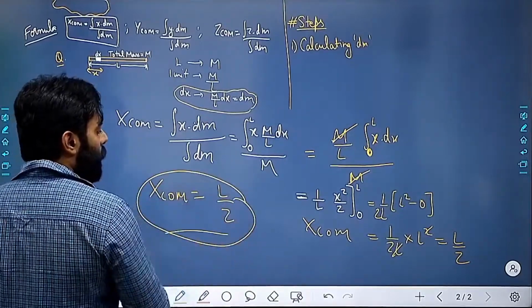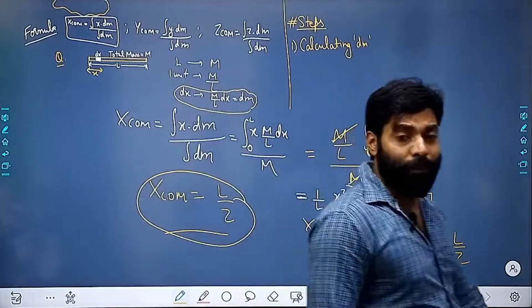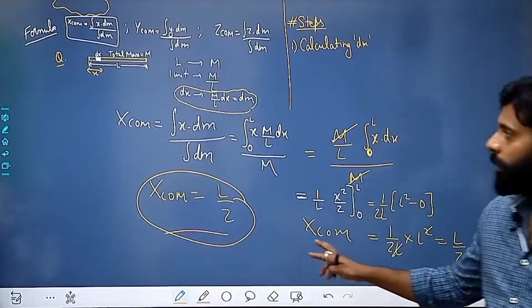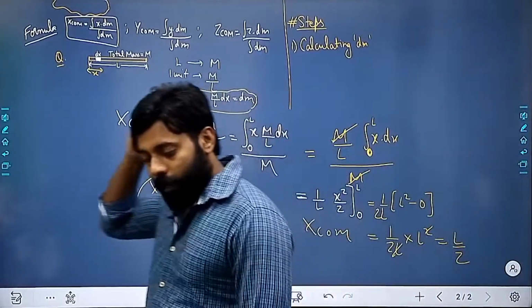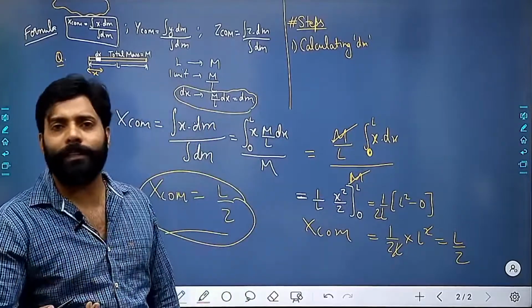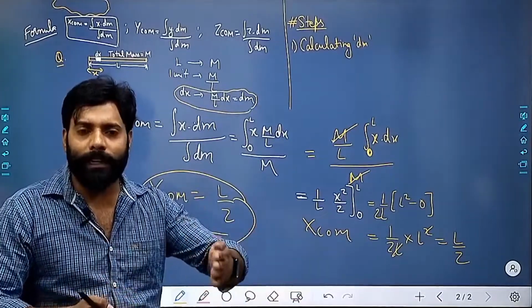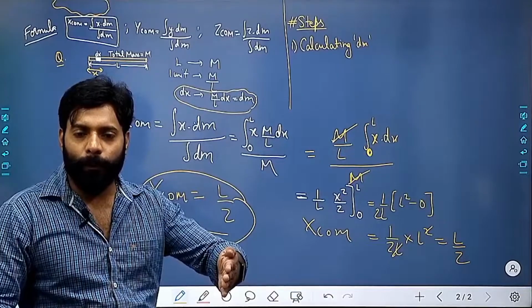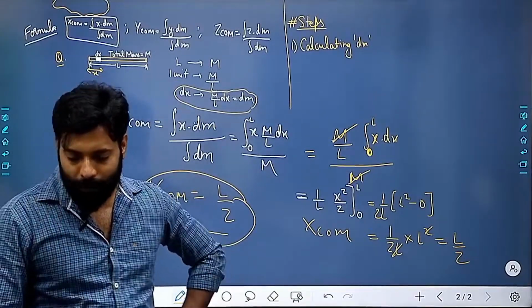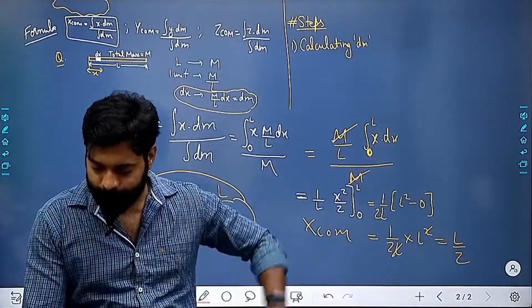And this is the answer which we were expecting, because this is the only thing which can come, right? If we are having a rod, where could be the center of mass? It can only be at the center point. So this is what we were expecting and this is what we got.